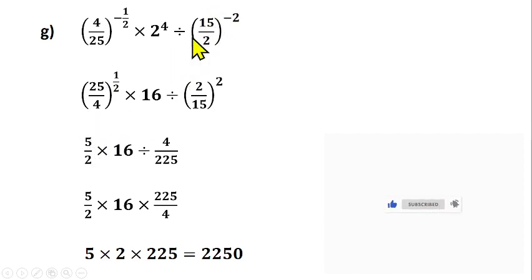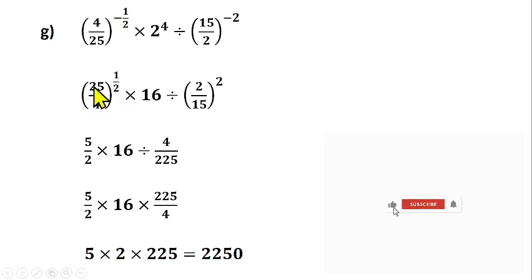Then also this one as well. Inverse of 5 over 2 raised to power 2. If you inverse 5 over 2, that's 2 over 5. Then raised to power 2. So if you don't understand that, then we can still do it in the usual way.